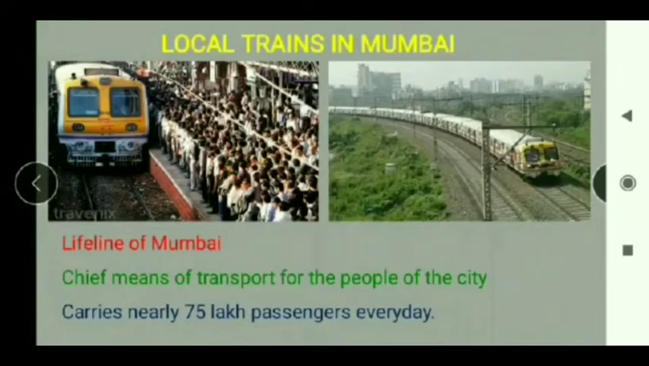That means the train that will run from one station to another locally. Local train operates between town or city. The lifeline of Mumbai is the local train, chief means of transport for the people of the city. It carries nearly 75 lakh passengers every day. So, express train will travel longer distance and local train will travel shorter distances.